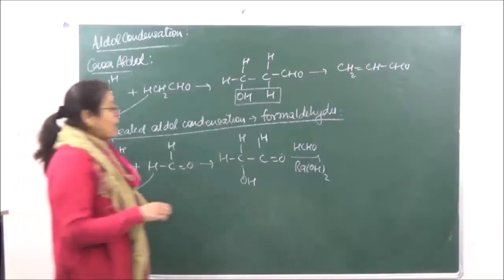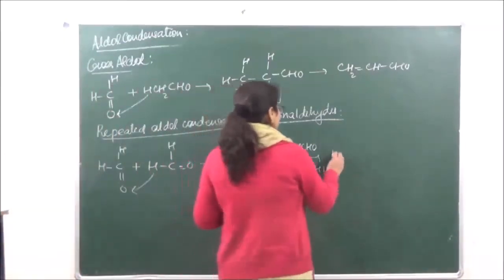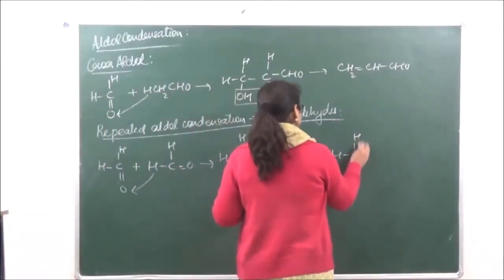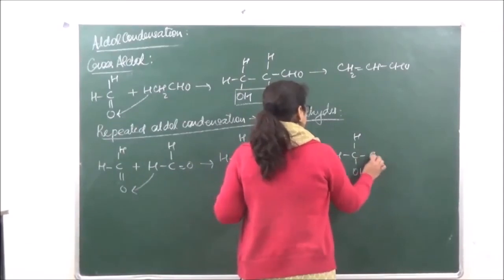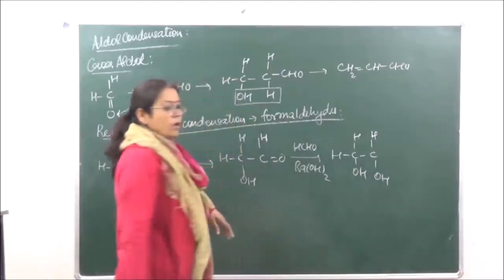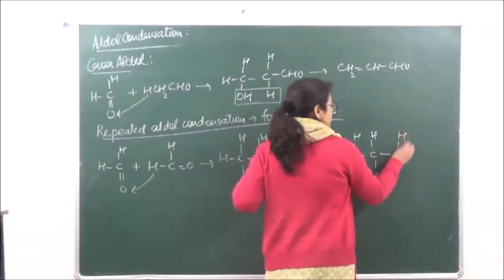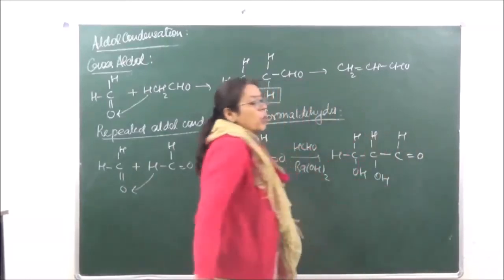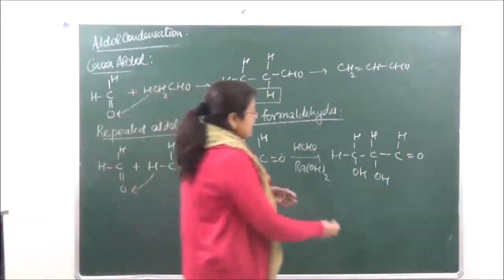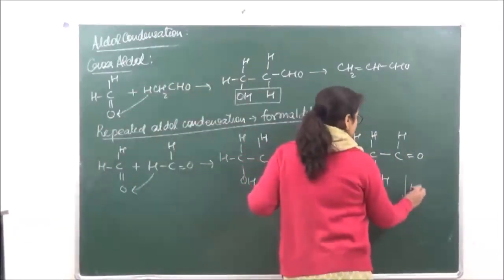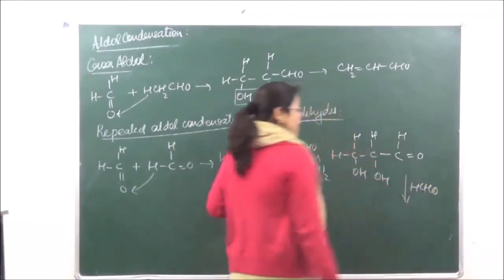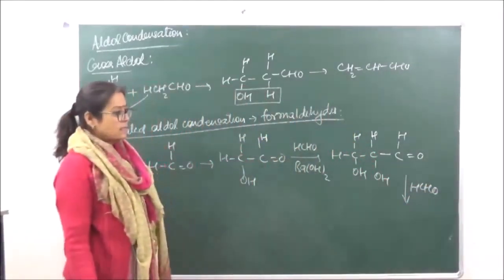When we add this molecule over here, we have H, C, H, OH, C, OH and H, and then C, H, double bond O. So in a similar manner, another molecule of HCHO can react.